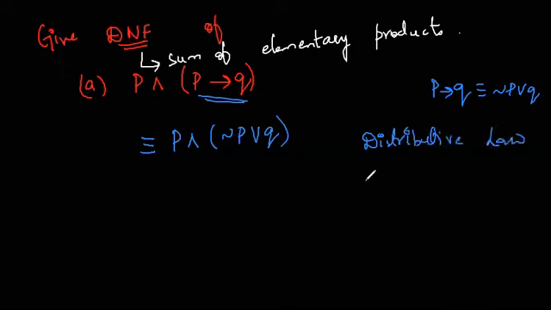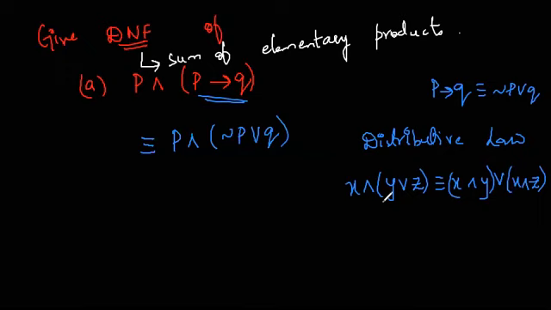Instead of defining it in terms of P, Q, R, I'll define it in terms of X, Y, Z. X and Y or Z is equivalent to X and Y or X and Z. Here we have elementary products, since we are using the symbol and, an elementary product being a product of the variables.